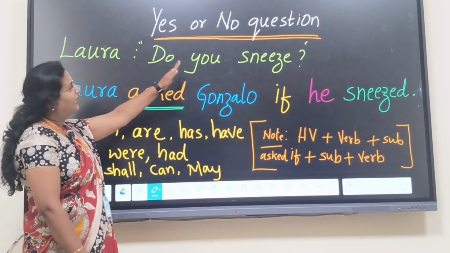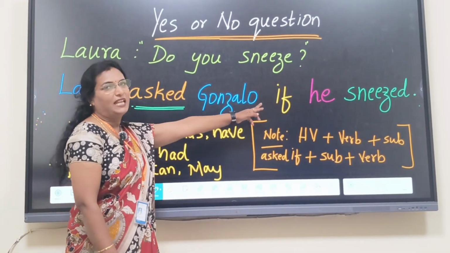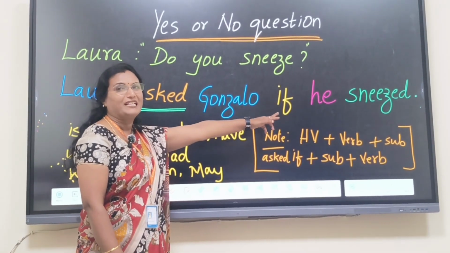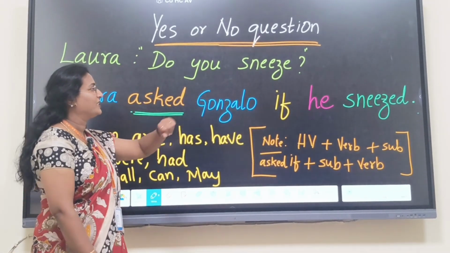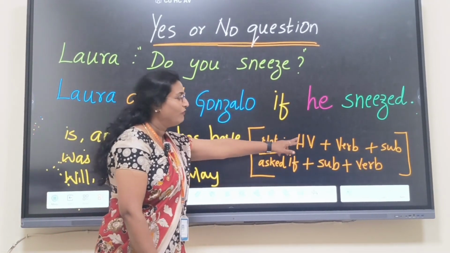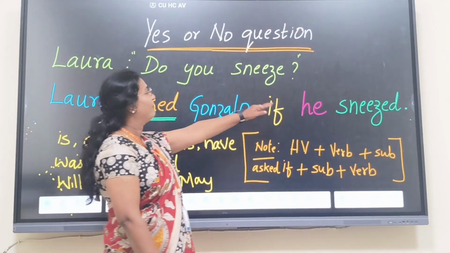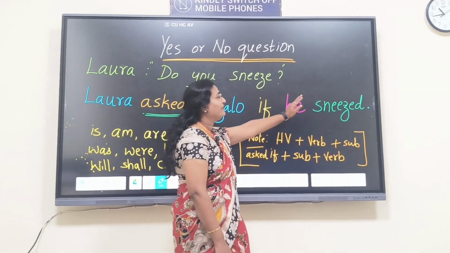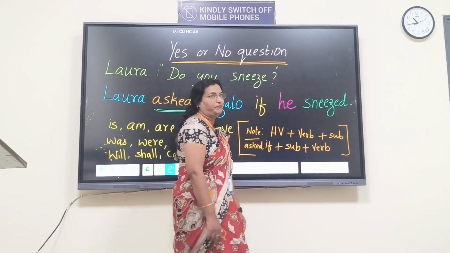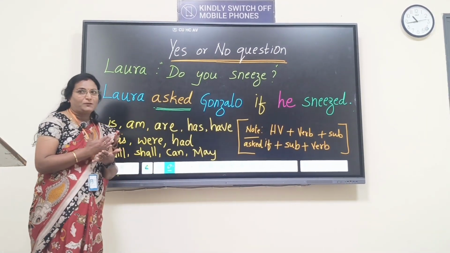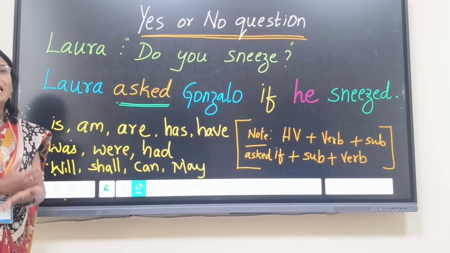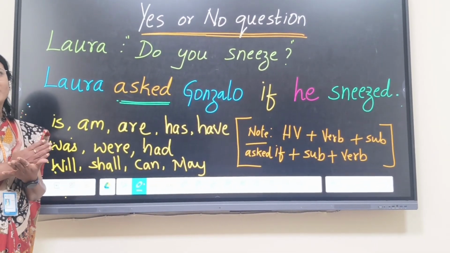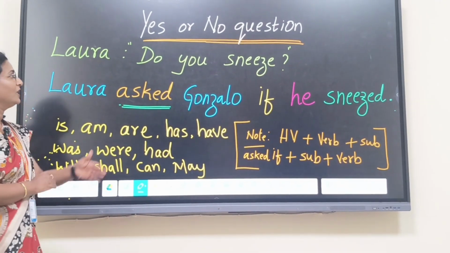Why if? Because if is the connection or conjunction that you are going to use for the yes or no question, and according to the word order, first you have to write the subject, then the past tense of the verb. I told you reported speech means everything must be changed to past tense except imperative sentences and exclamatory sentences.